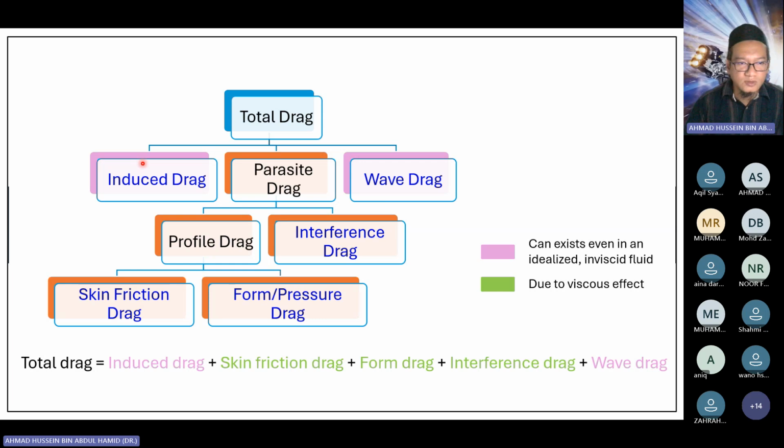Basically, the most common drags that we are going to focus on are the skin friction drag and also the pressure drag.